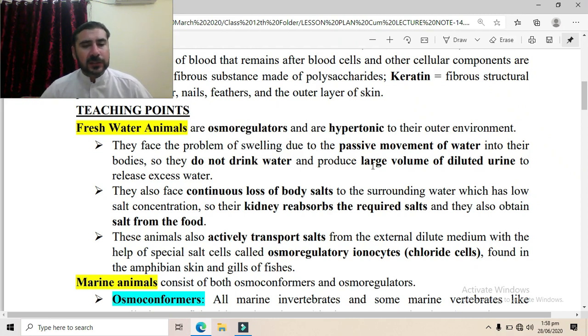They are found in the skin of amphibians and in the gills of the fishes. So through these osmoregulatory ionocytes, which are also known as the chloride cells, they actively transport salt from the outside medium to the inside body. So this is active transportation. It means that energy is consumed to transport salt from the outside diluted fresh water to the inside of the body.